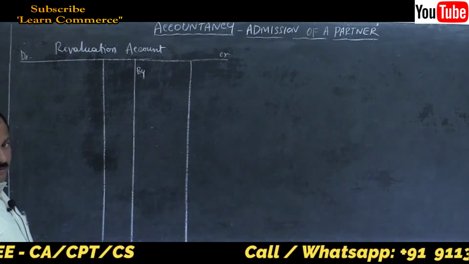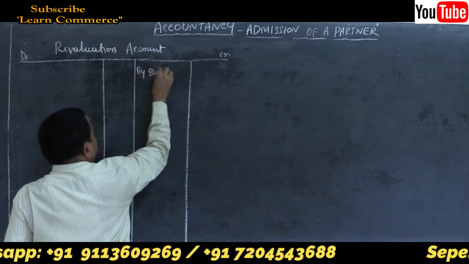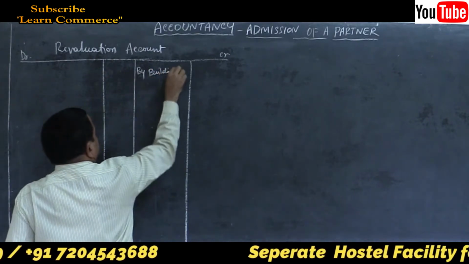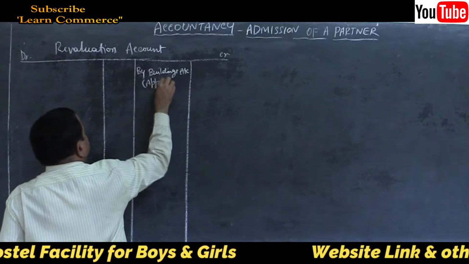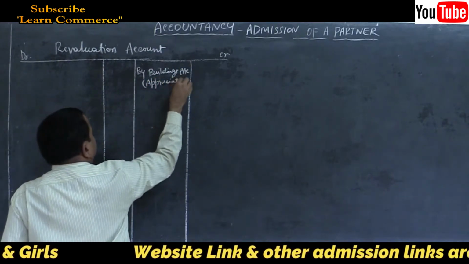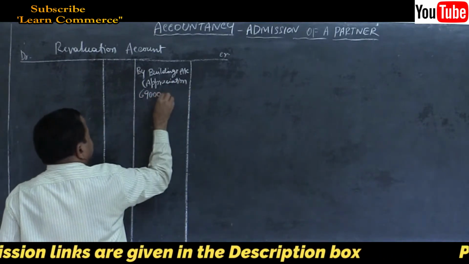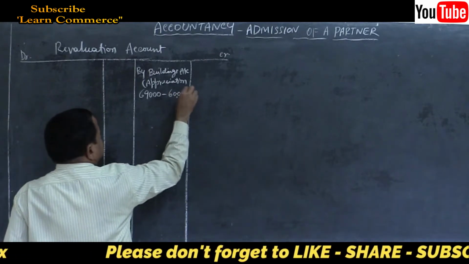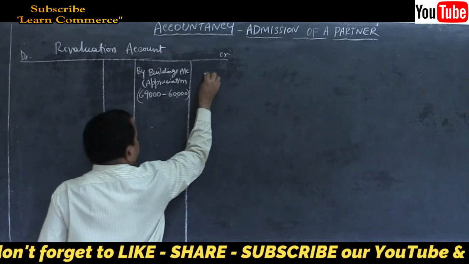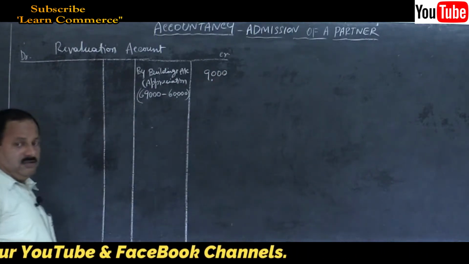I am not writing it. You are writing here. By buildings account, appreciation. Show the calculations. 69,000, that is increased value, minus old value 60,000, that is the value increased, 9,000. Write here in outer column. That's all.